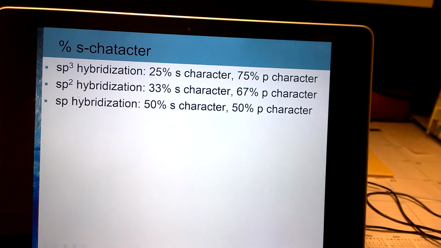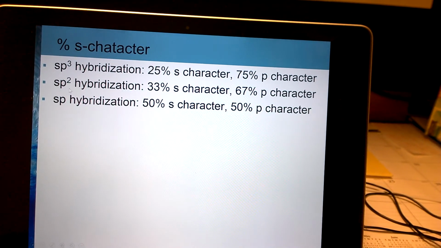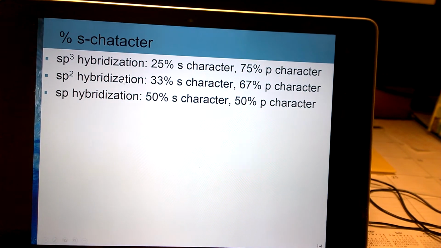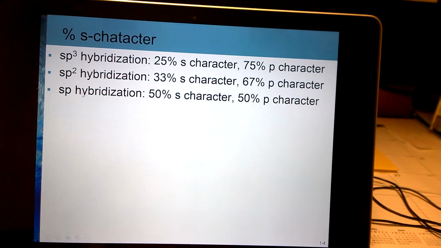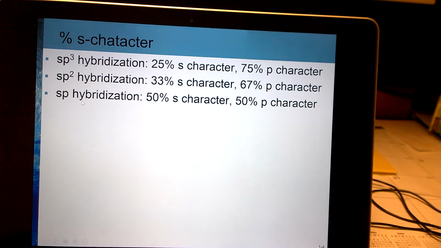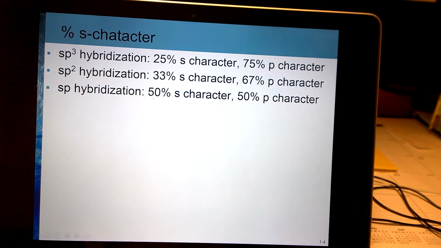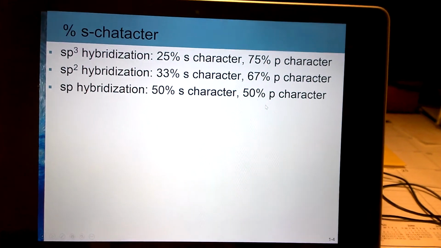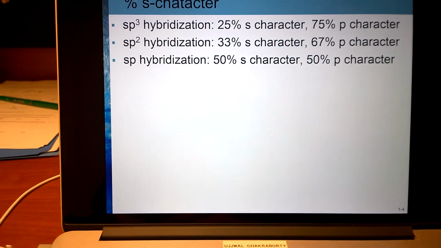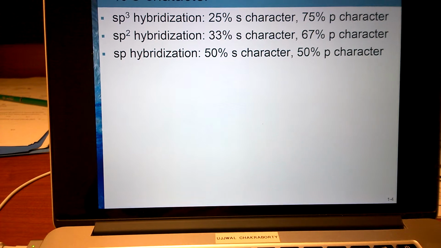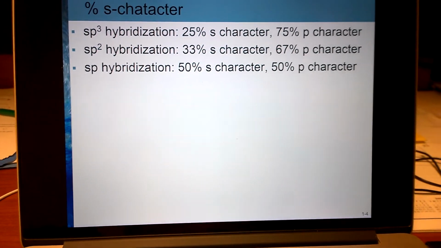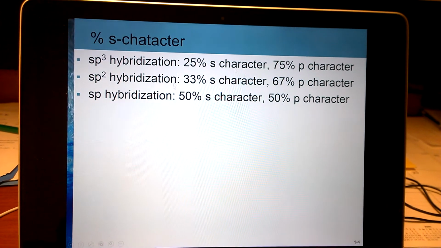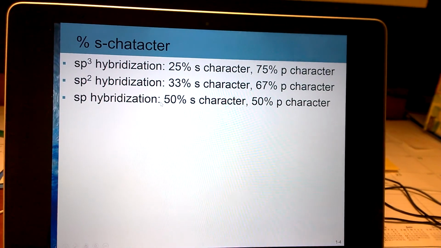That means 1/3 of the orbitals are coming from the s type of orbital. So there is a 33% or 1/3 s character. For sp hybridization, half of the orbital is of s nature, 50%, and the other half of the orbital is of p nature, which is again 50%.